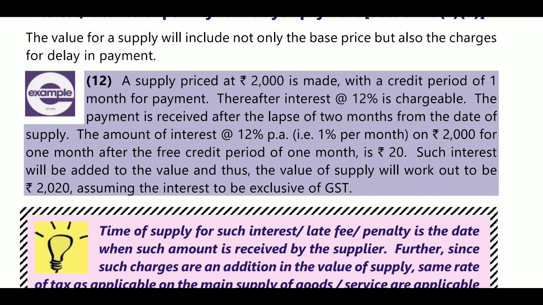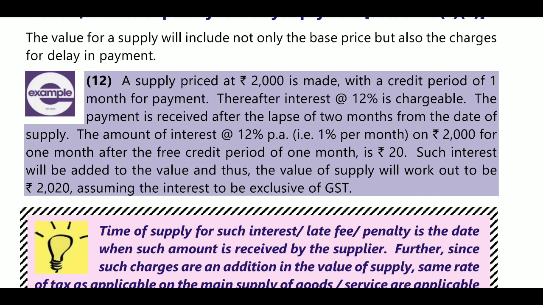Next, the payment is received after the lapse of 2 months. The credit period of 1 month has lapsed, so you charge interest on 2000 at 1% per month, which is 20 rupees.